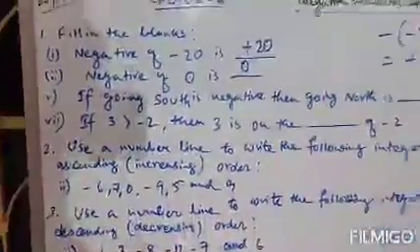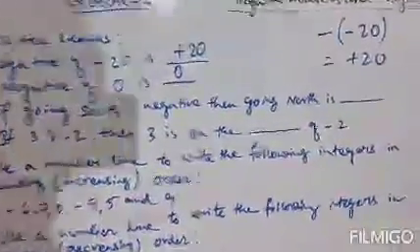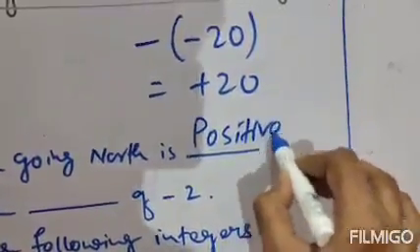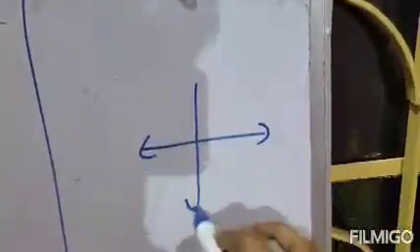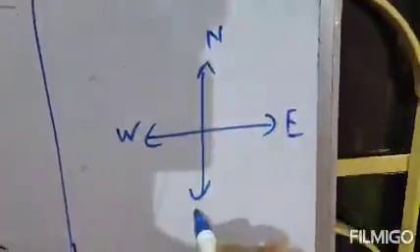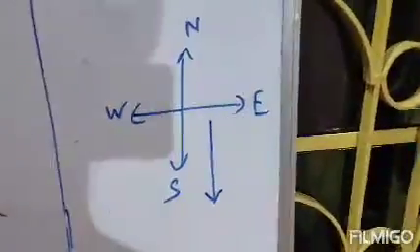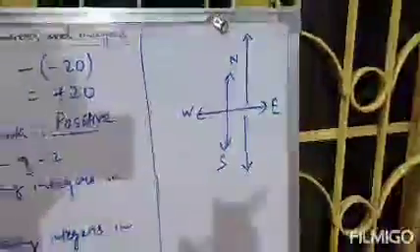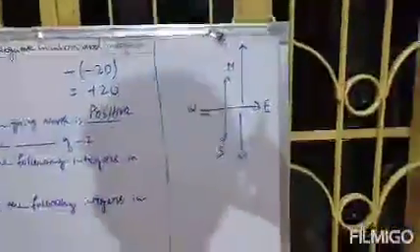Next, if going south is negative, then going north is positive. Now the direction says this is the direction actually. This is east, this is west, this is north, and this is south. The question says if going south is negative, going south means in this direction, then going north will be positive, because both are in opposite directions.